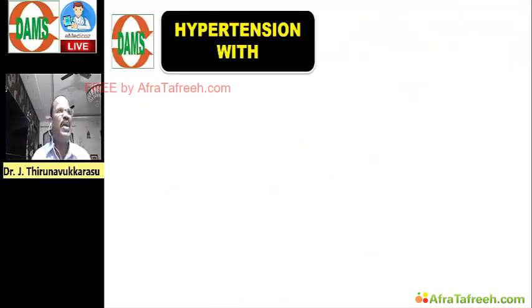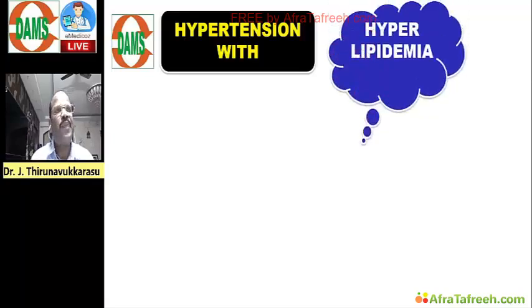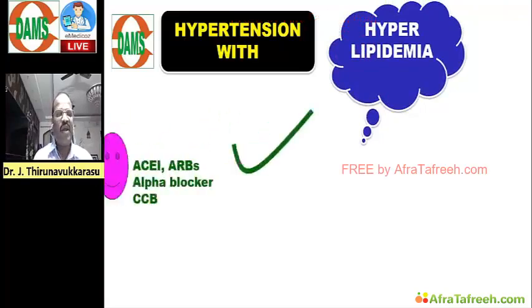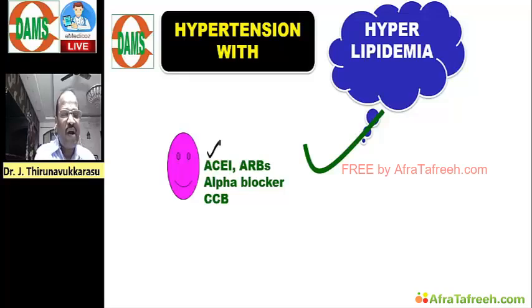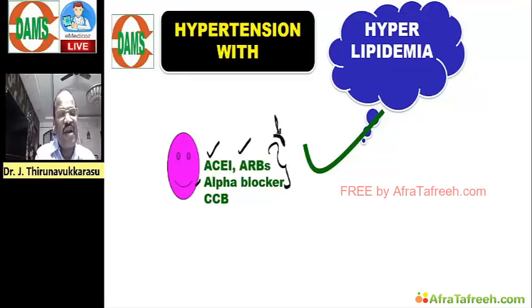Like that, there is clinical based selection of anti-hypertensive medicine. Now I show one more example: hypertension with dyslipidemia, hyperlipidemia. Here what is the best? The best are ACE inhibitor or ARB, or else alpha blocker. These drugs have a favorable effect on lipid profile, so they are a very good choice.